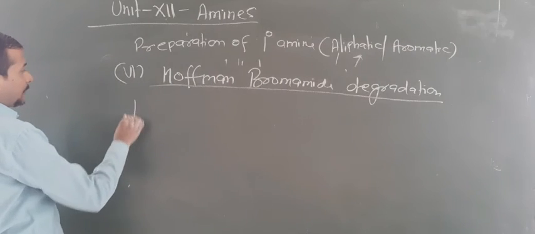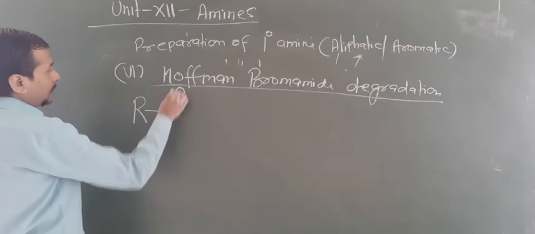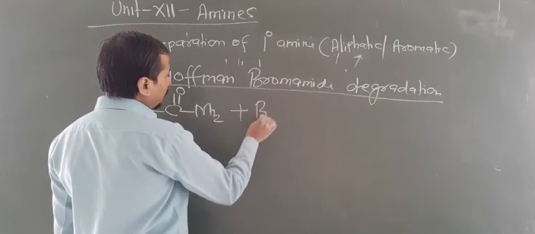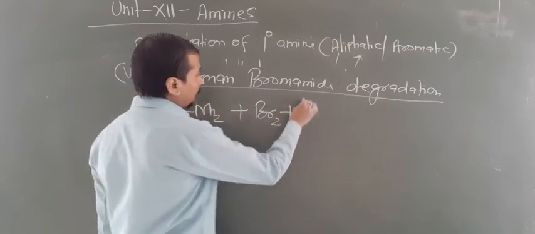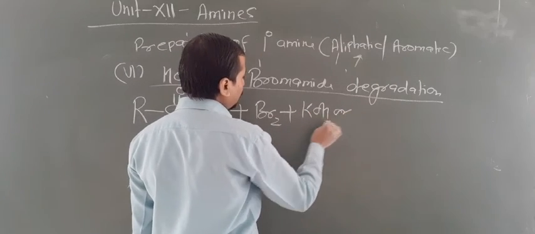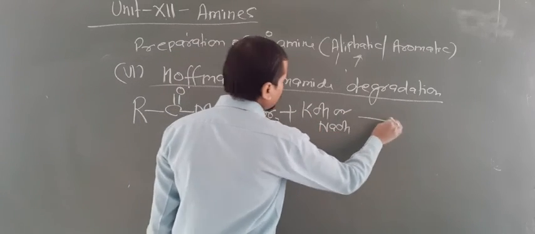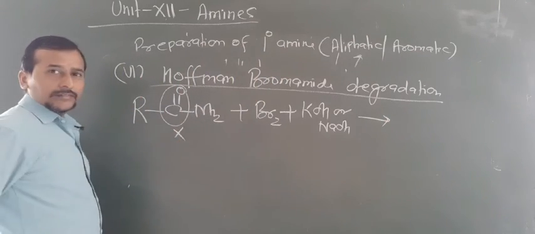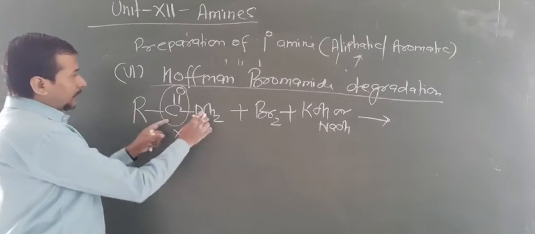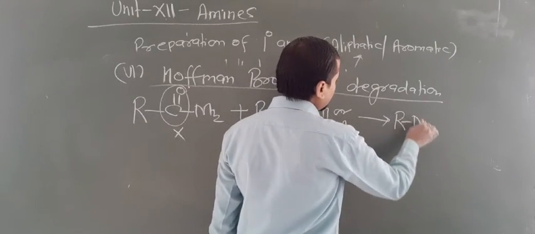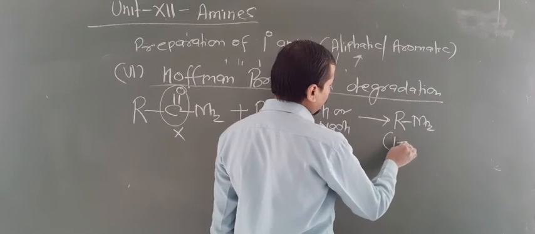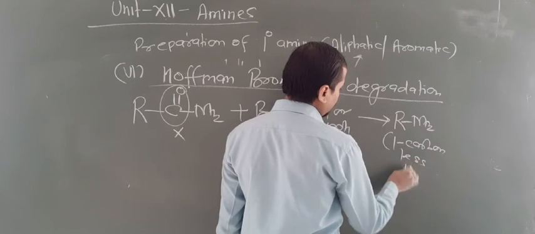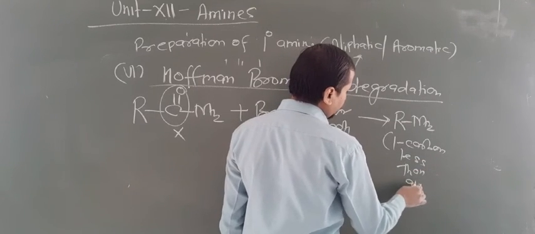So now look here, what happens basically? You have taken the R C double bond O NH2 amide. This amide then reacts with bromine in the presence of KOH or NaOH. This CO has to be removed from here and now R is joined to the NH2. So your answer will be RNH2, one carbon less than the amide.